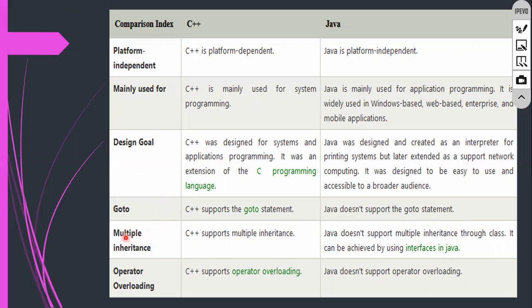C++ supports multiple inheritance, but Java does not support multiple inheritance through classes. It can be achieved by using interfaces. When I do interfaces, I will explain this one. Operator overloading: Java does not support that one, but C++ supports it. Clear, everyone? Everybody clear?